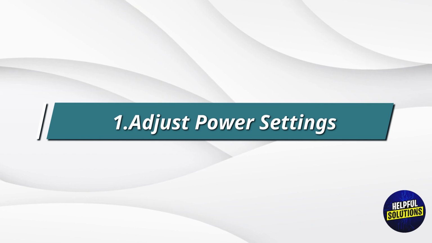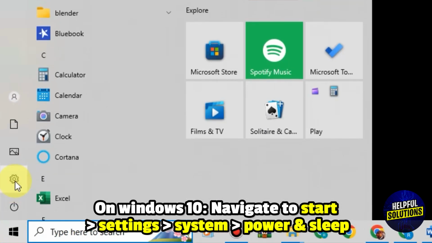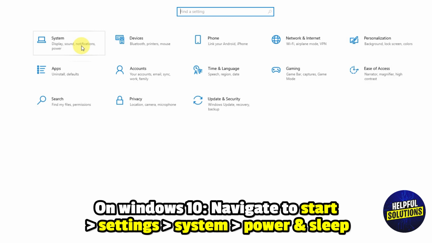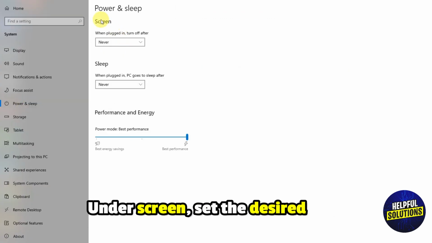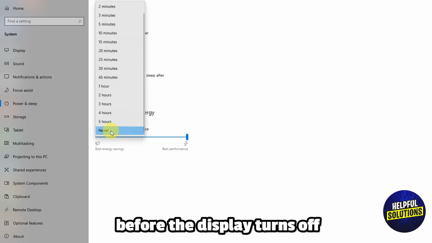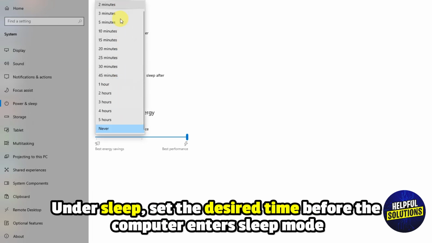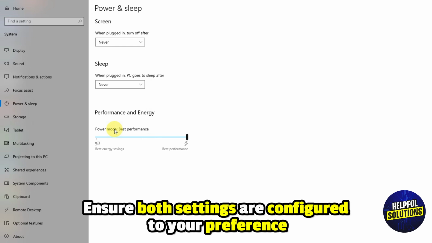Number 1. Adjust power settings. On Windows 10, navigate to Start, Settings, System, Power and Sleep. Under Screen, set the desired time before the display turns off. Under Sleep, set the desired time before the computer enters sleep mode. Ensure both settings are configured to your preference.